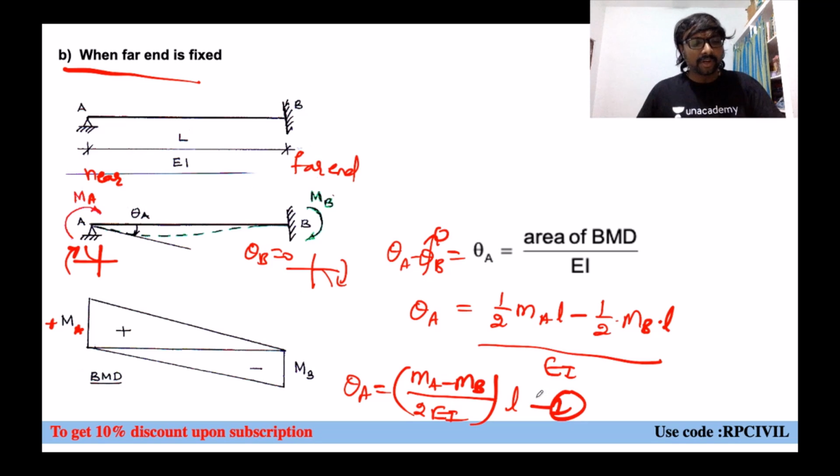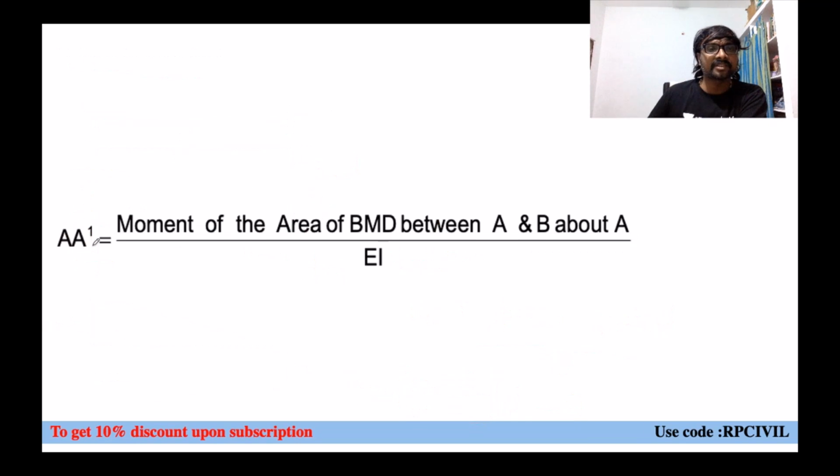But two unknowns are there, and we have got only one equation. How can you get one more relation between MA and MB? By taking BB dash or by taking AA dash? Which one is better? By taking AA dash. There is no vertical intercept on it, AA dash equals 0. But BB dash you are having, that also you can consider, but that will be slightly lengthy. That is why we'll use AA dash.